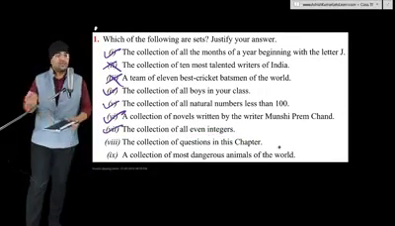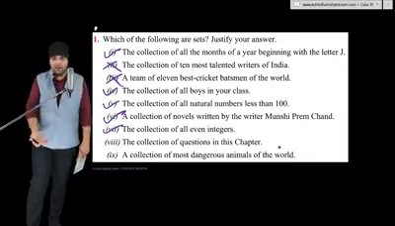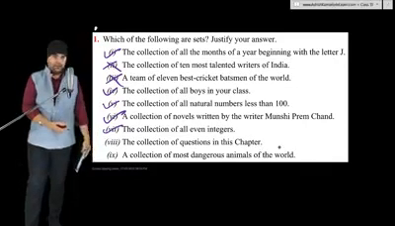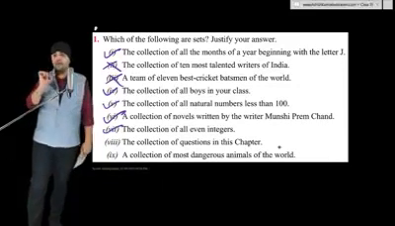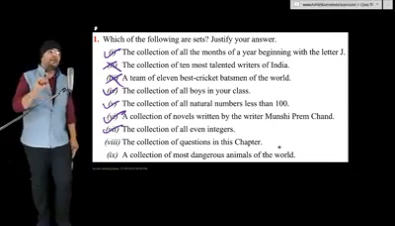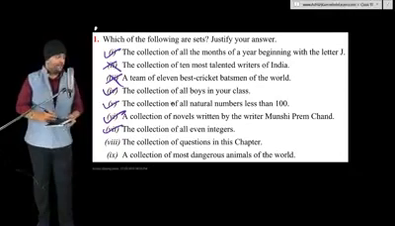The collection of questions in this chapter. Again, whether you collect all the questions in this chapter or I collect all the questions in this chapter, our collection will always be the same. So this can be considered a mathematical set.